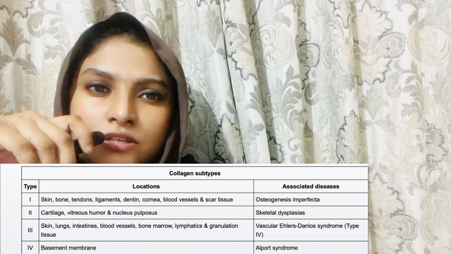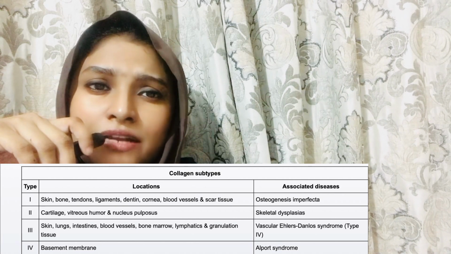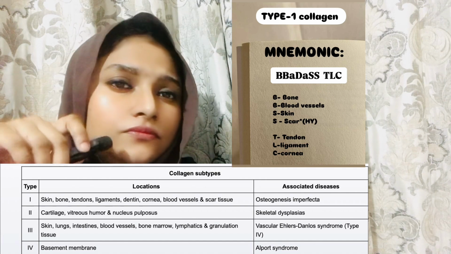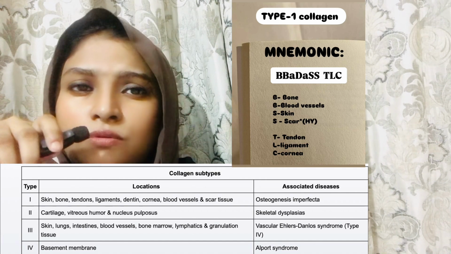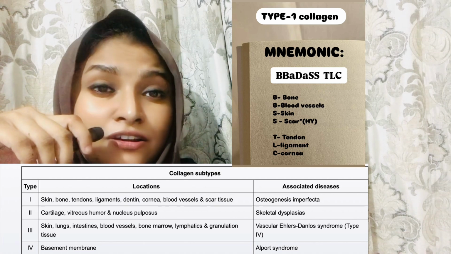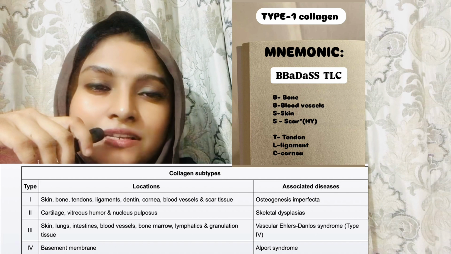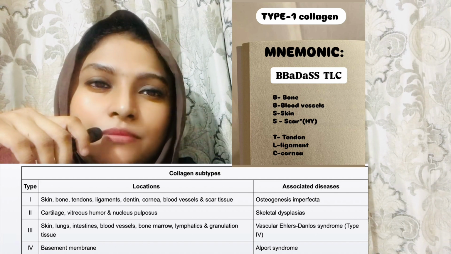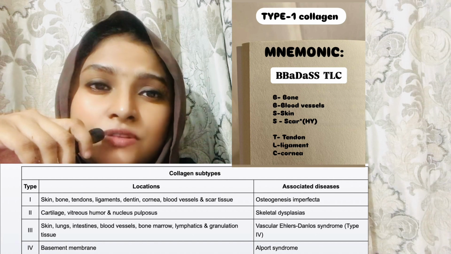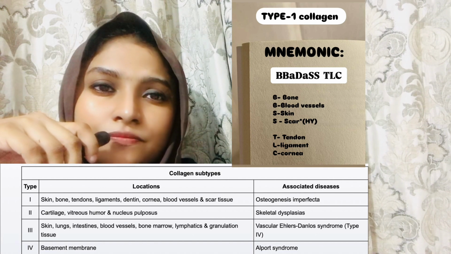So let's focus on the type 1 collagen. For type 1 collagen, let's use the mnemonic called BAD as TLC. B for bone, B for blood vessels, S for skin, S for scars. So you see for scars, there's type 1 collagen. T for tendon, L for ligament, C for cornea. So remember, for scar tissue, any type of scar tissue over the body, the type 1 collagen predominates.